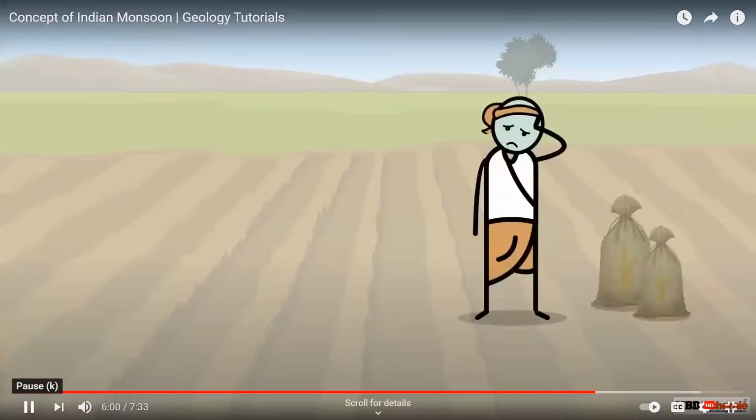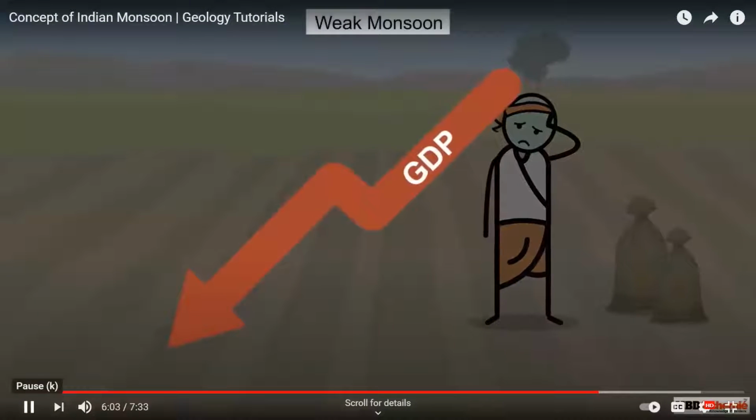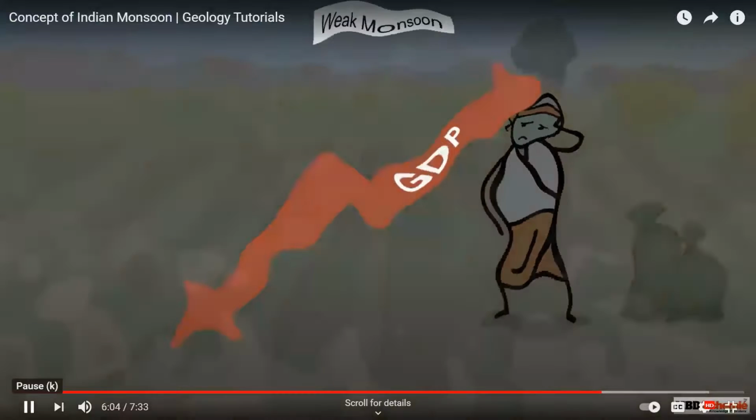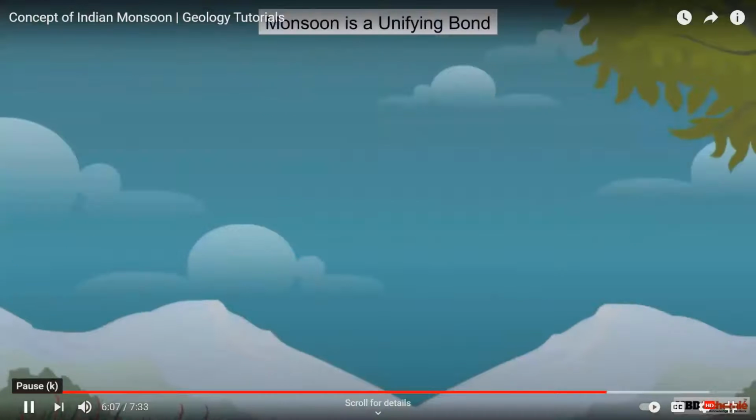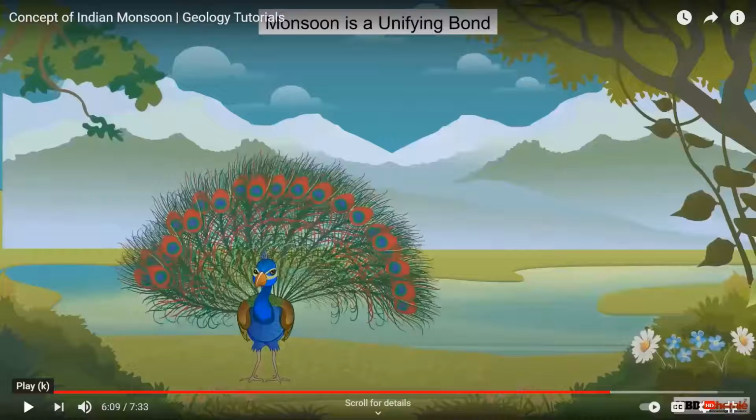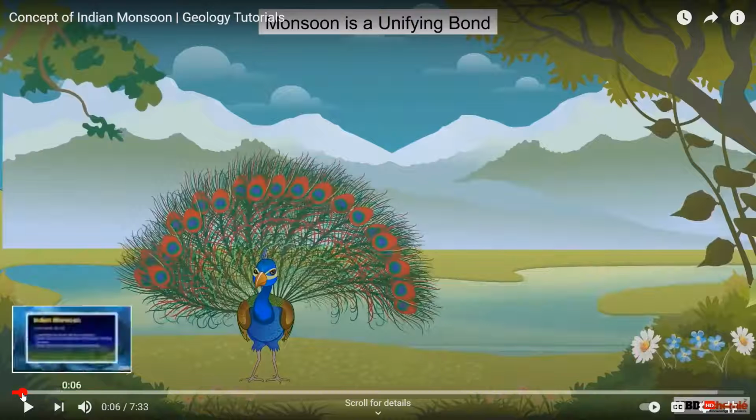Whereas a bad monsoon season will cause inflation, food insecurity, and public unrest. Monsoon is a unifying bond of the nature and lifestyle of India. The river. This is one more concept we talk about. How is monsoon a unifying bond of the country? Is it where we talk about the festivals, we talk about the growth of the country, the culture of the country. How does it unify? These points you have to remember very carefully.